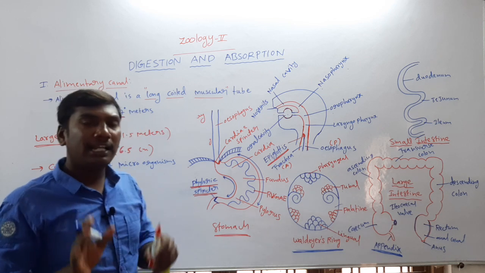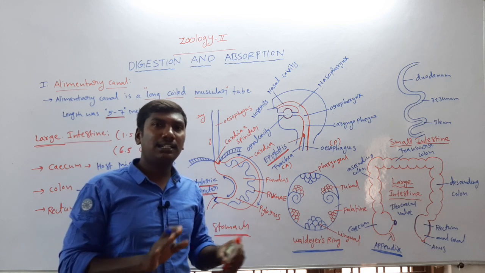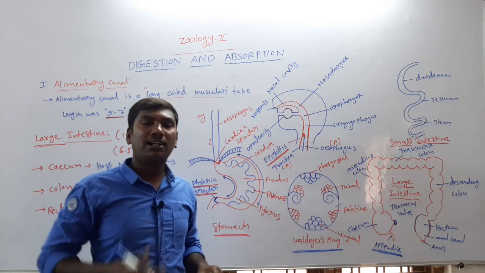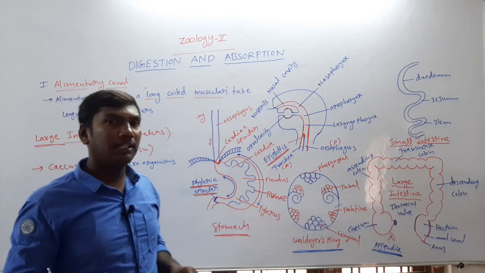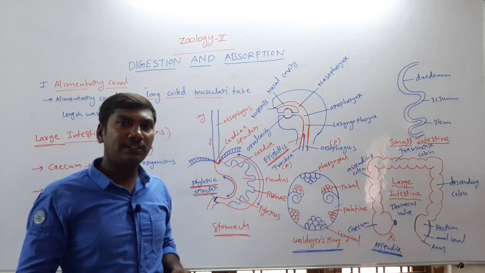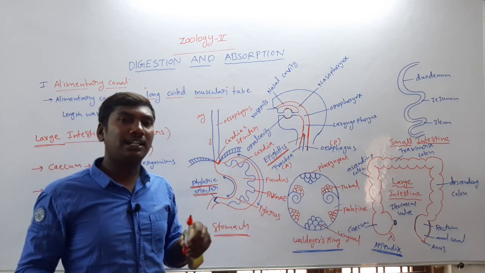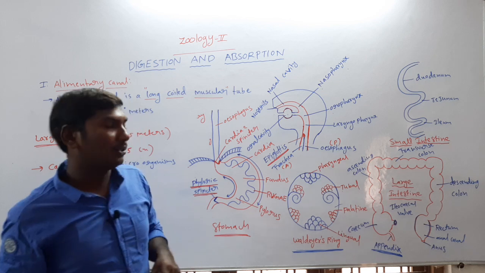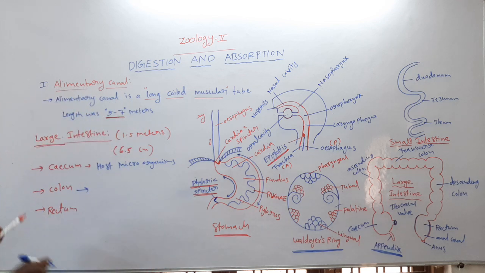Next, in the large intestine there is no involvement of digestion, but there is absorption of certain water, minerals and some drugs. Next, the large intestine releases mucus. The mucus has a lubricant function, meaning the unwanted, undigested food materials go freely to the outside.